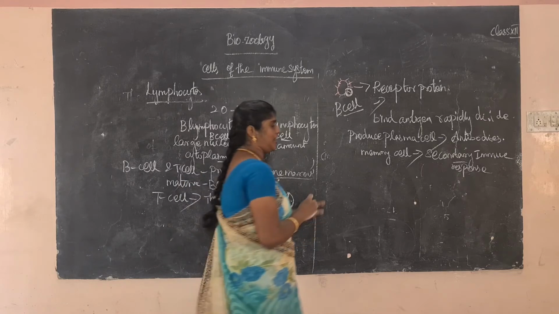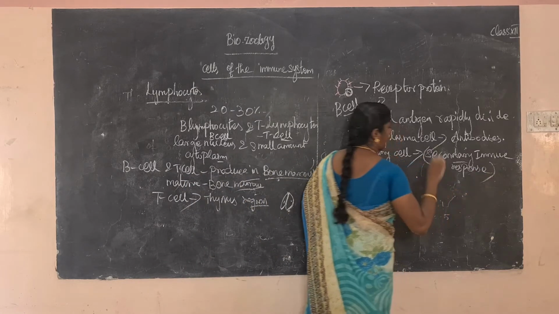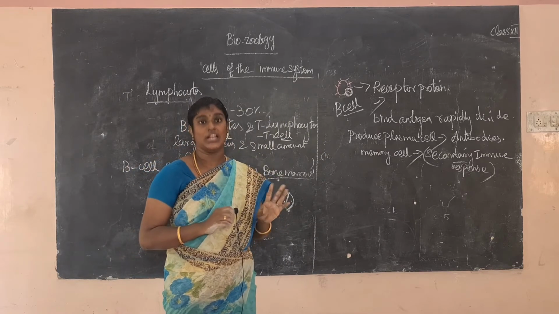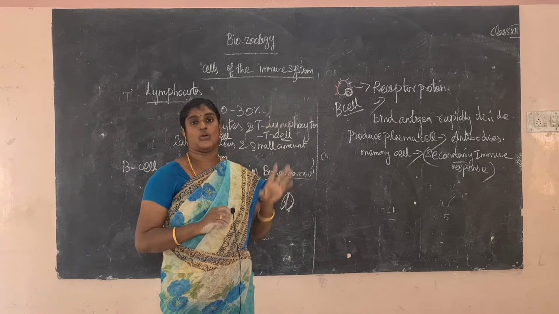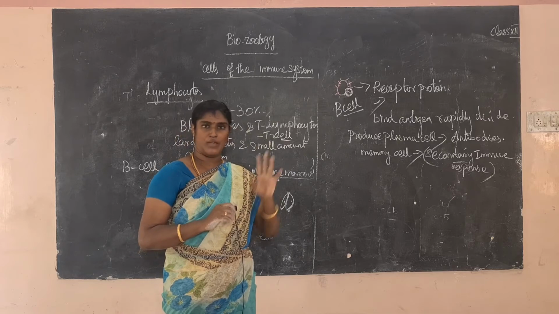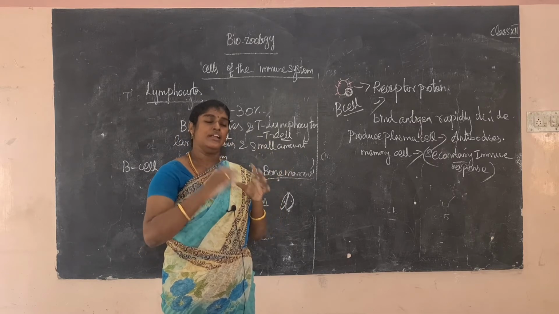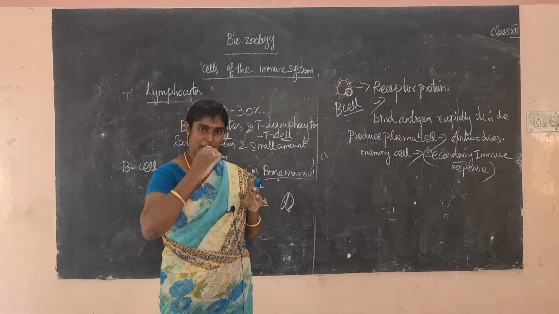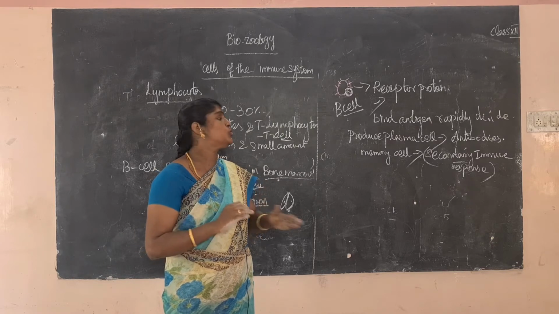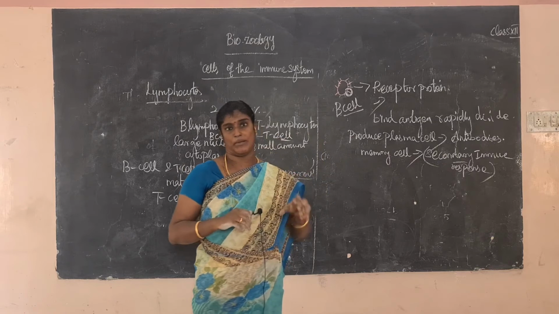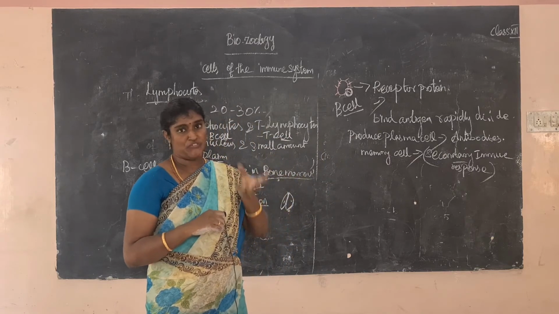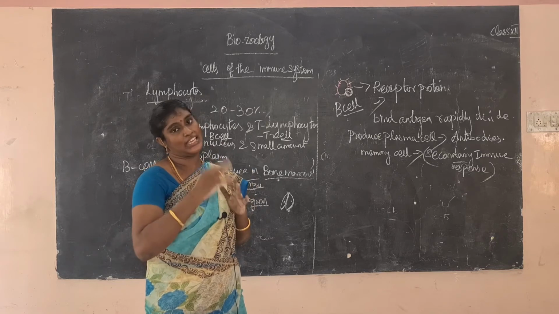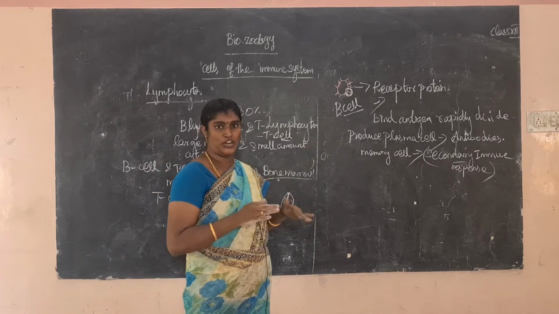This is called secondary immune response. The same microbe, for example, the first time malaria disease causes some fever. The second time, the same pathogen, the Plasmodium vivax, attacks the human being. The same human is already producing antibodies and memory cell formation. The memory cells fight the Plasmodium vivax and kill them. Okay, this is your secondary immune response.